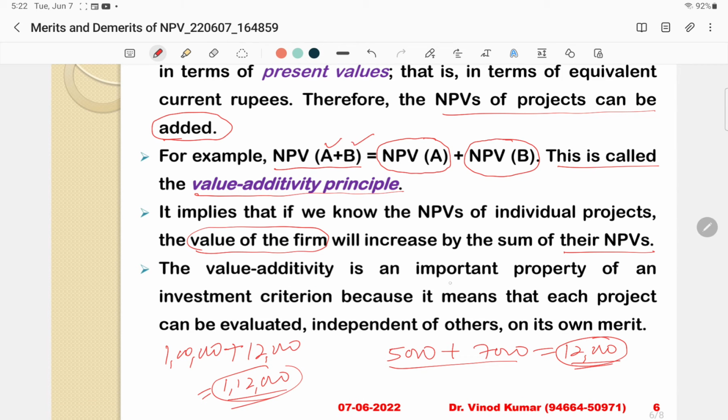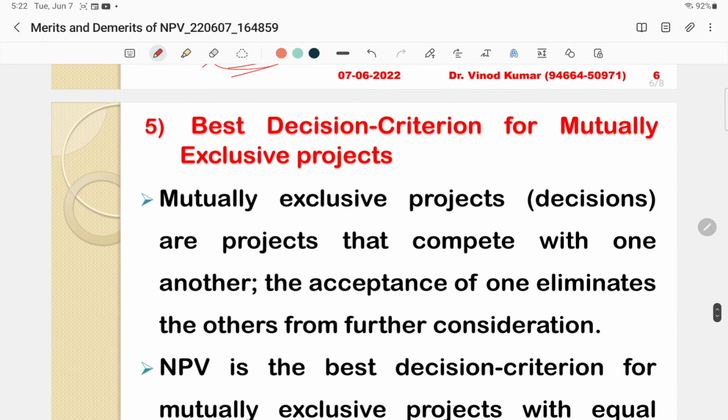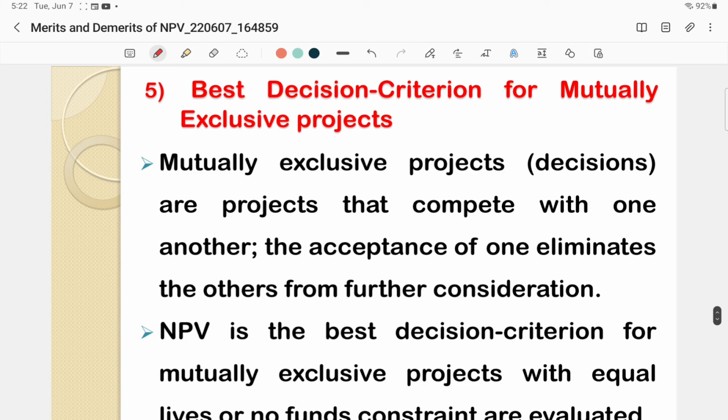So value additivity is an important property of an investment criterion because it means that each project can be evaluated independent of others on the basis of its own merits and characteristics. So this value additivity principle or merit is only applicable with respect to the NPV method, right? And last is the NPV method is the best decision criterion in case of mutually exclusive projects.